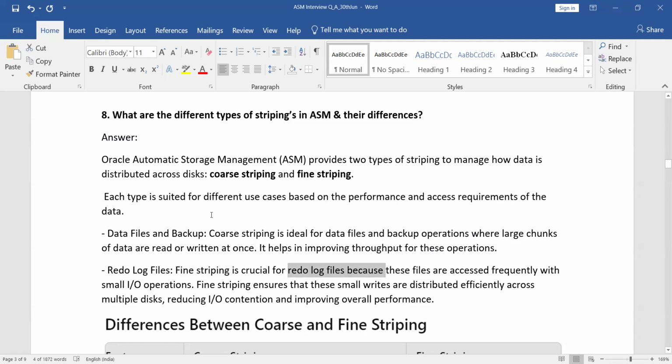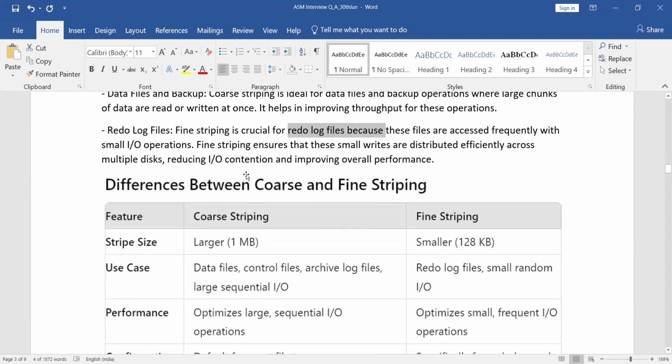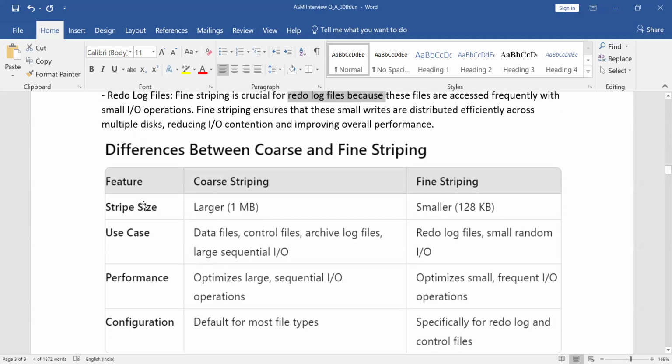These two are the differences, in a very simple way. If you want to differentiate coarse striping and fine striping, the striping size is 1 MB for coarse, and the smaller one is 128 KB. For coarse striping, all the data files, control files and archive log files are also going to use coarse striping.